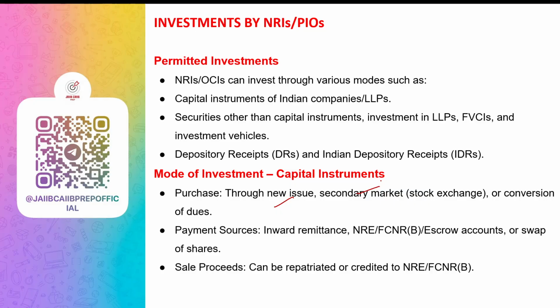What are the payment sources? How do they pay for the shares? They can send money from abroad through banks. They can use funds in NRE or FCNR or escrow accounts. They can adjust it against money the company owes them, or swap shares with other shares in sectors where the automatic route is allowed. Sale proceeds after tax can be sent abroad or deposited into NRE or FCNR account.